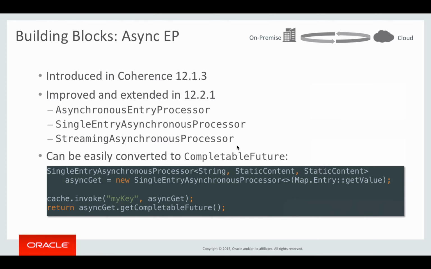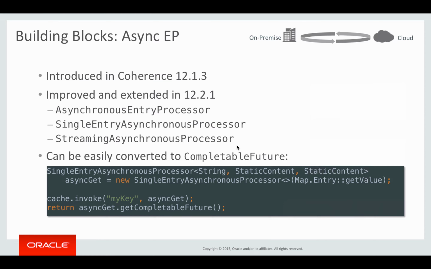And then finally, we also have a streaming asynchronous processor, which doesn't really return anything, but gives us a way to process individual results as they stream back. So instead of getting a map of results, as is the case when you do invokeAll with a regular entry processor, you will just get a notification that processing is complete. And in the meantime, you will get individual entries for each of the results that would be in the final map.